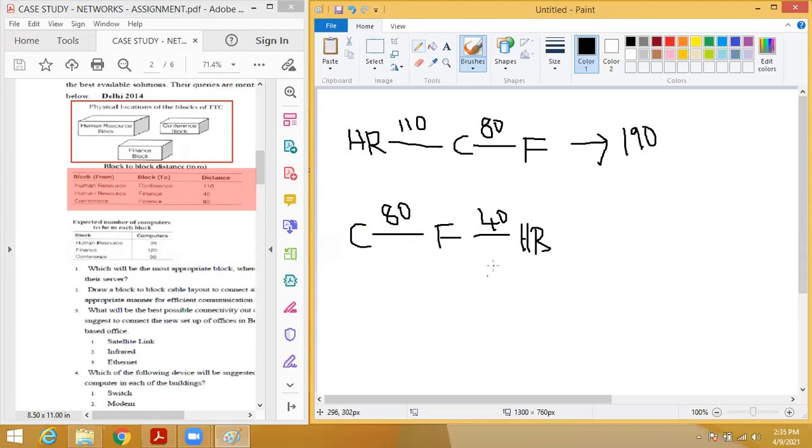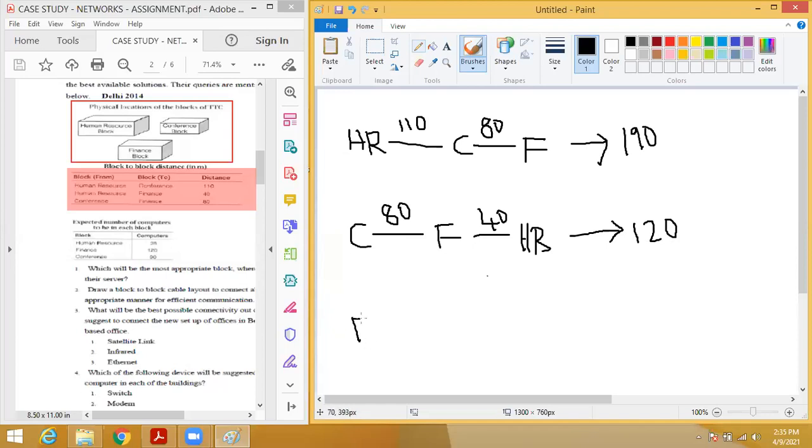Finance to HR or HR to finance, both distances will be the same, right? Don't confuse. Yes, sir. Okay, so what will be the total distance now? 120. 80 plus 40 is 120. Okay. So now the third possible, that is the final possible.